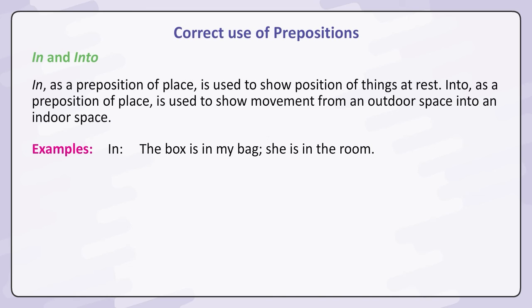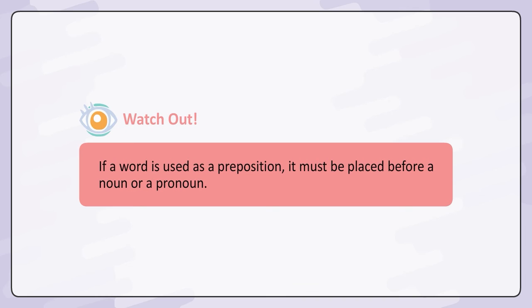Examples: in. The box is in my bag. She is in the room. Into. I pushed the box into my bag. She came into the room.